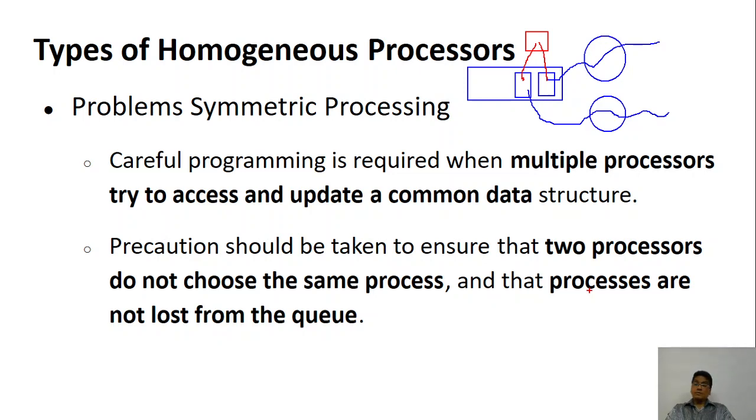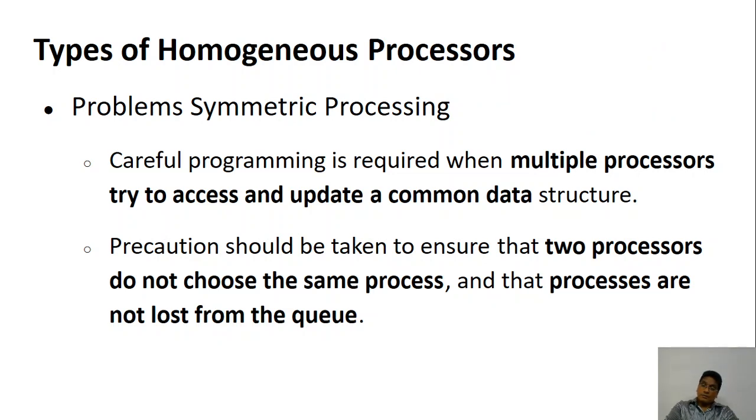So the precaution must be taken that two processes do not do the updating on the shared data. The other problem is this. Let me draw it again. We have two processors and one common queue with only one process in it. This processor says, okay, this is free, I will take it.